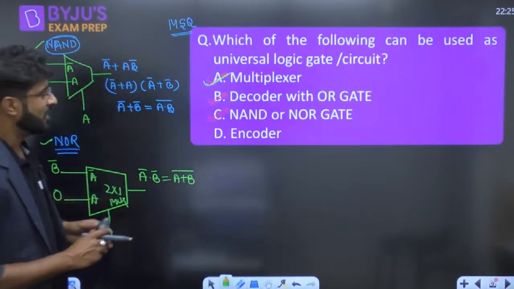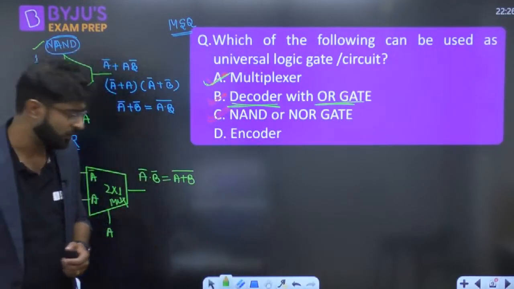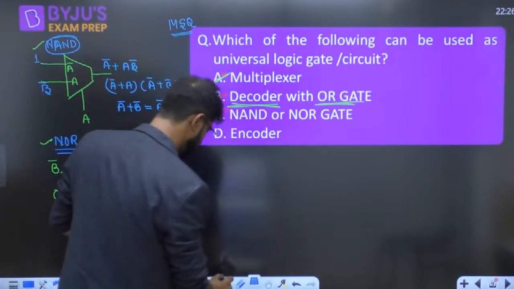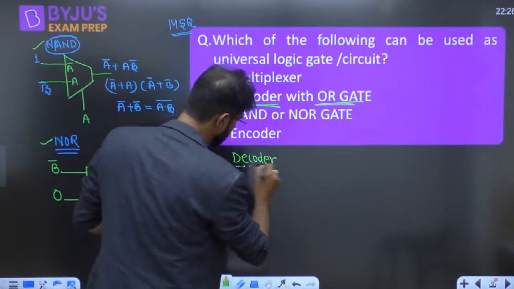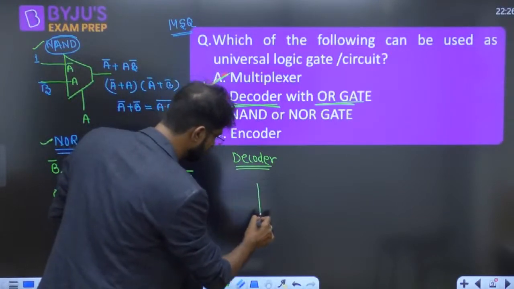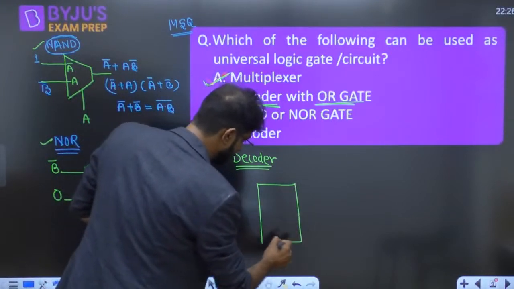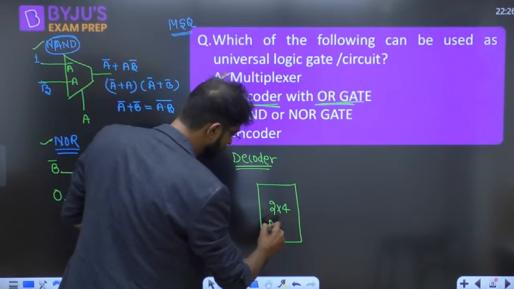But my dear friend, now for the decoder, how are we going to design the gate with the help of the decoder? So everyone, by decoder, if you want to discuss, again I am taking the 2 cross 4 decoder.